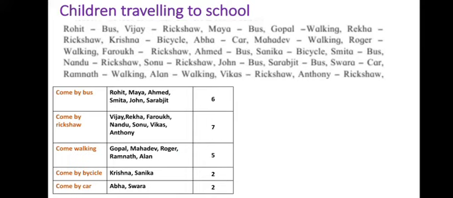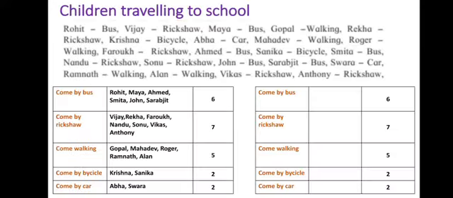And by car I have again 2, Abha and Swara. Now I have made the same chart again. I have written come by bus, come by rickshaw, come walking, come by bicycle and come by car, and I have written the number of children here.